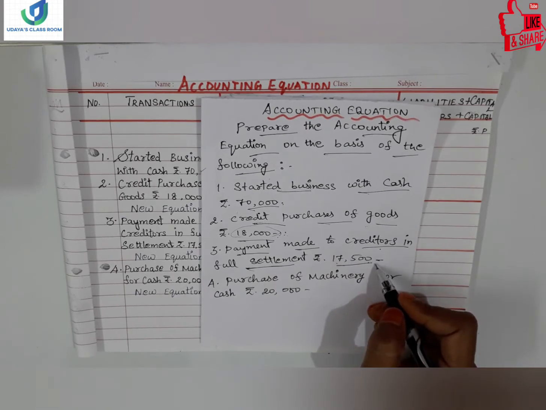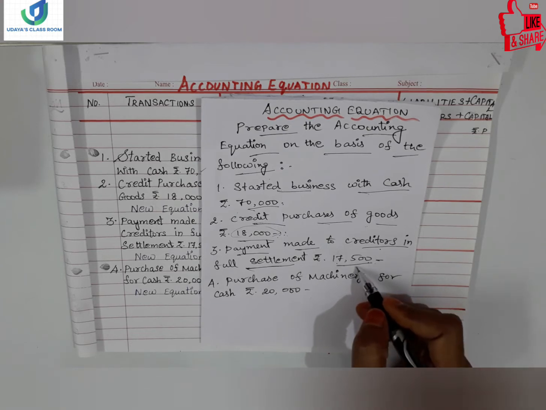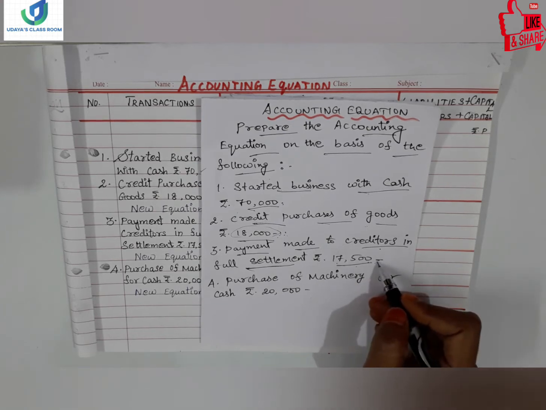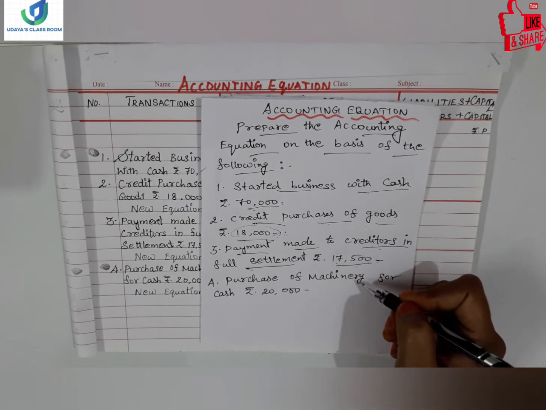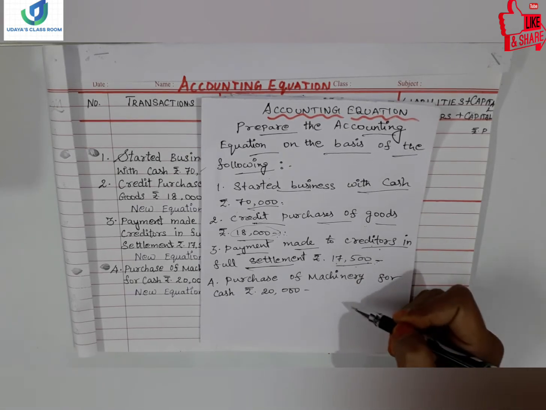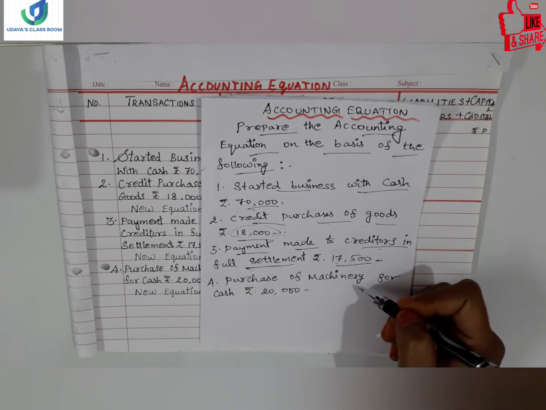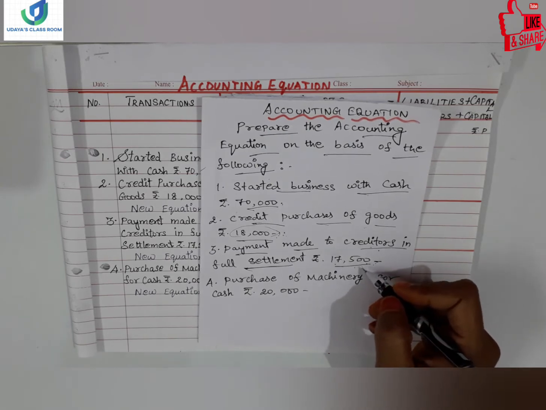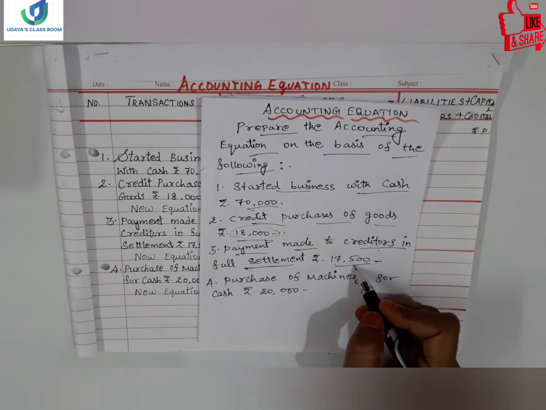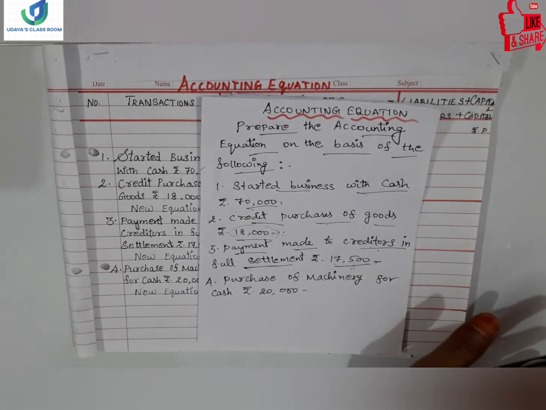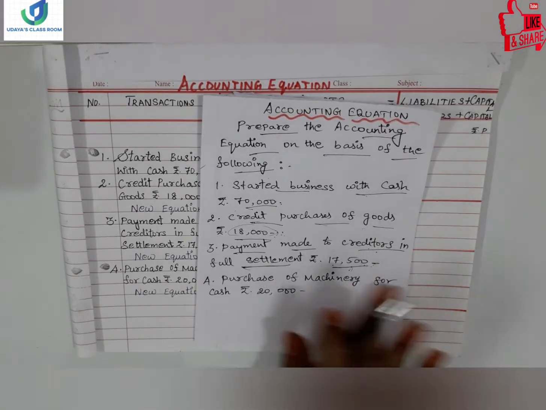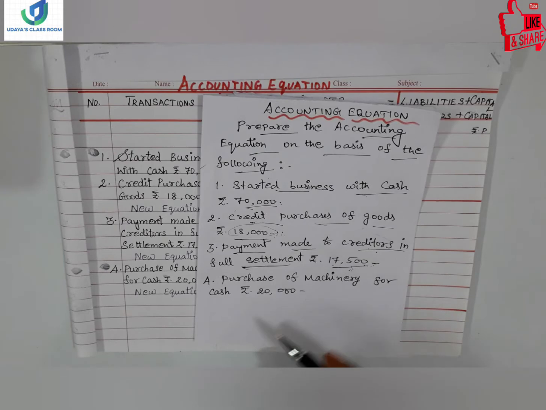Which means we have to understand 500 would be discount. Our creditor would have given us 500 discount. It is our income, that is revenue gain. Okay, it is our gain. So we have to understand it is our discount. We have to keep it in our mind: 500 discount received and 18,000 full settlement. Our creditor settled with 18,000, like that we have to close our account.